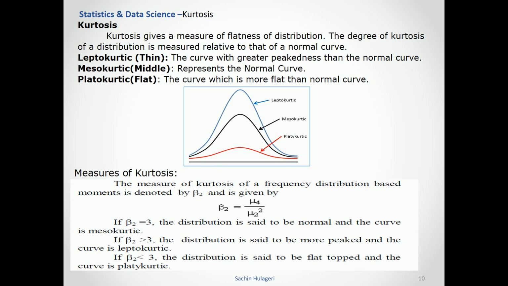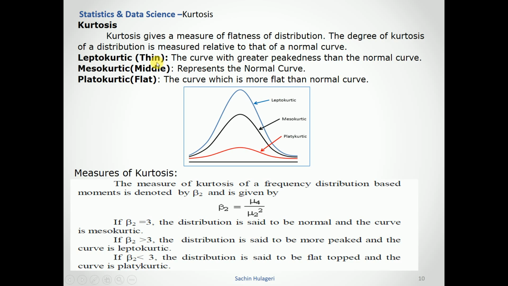Kurtosis gives a measure of the flatness of a distribution. We saw in the previous concept whether data is symmetric or non-symmetric, positively or negatively skewed. There is one more concept called kurtosis. Here we look at how the data is distributed with respect to flatness, whether it is more flat, less flat, or a perfect normal distribution. The degree of kurtosis is measured relative to the normal curve.